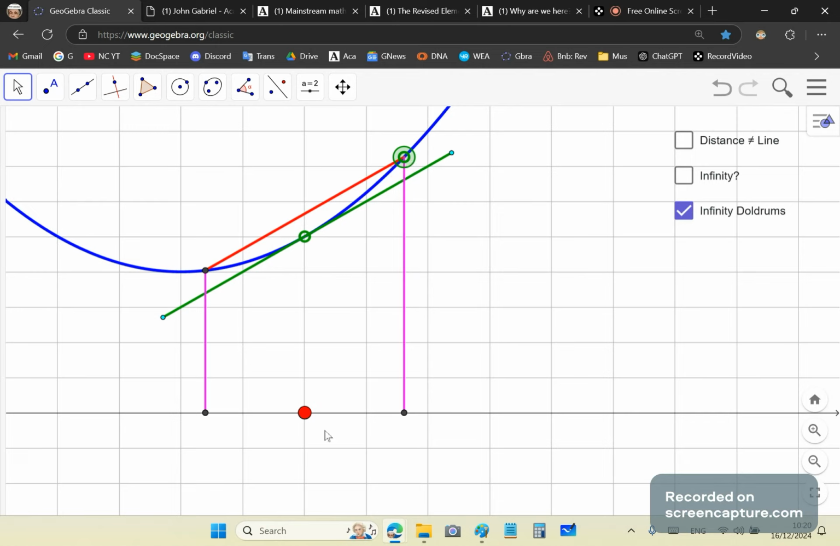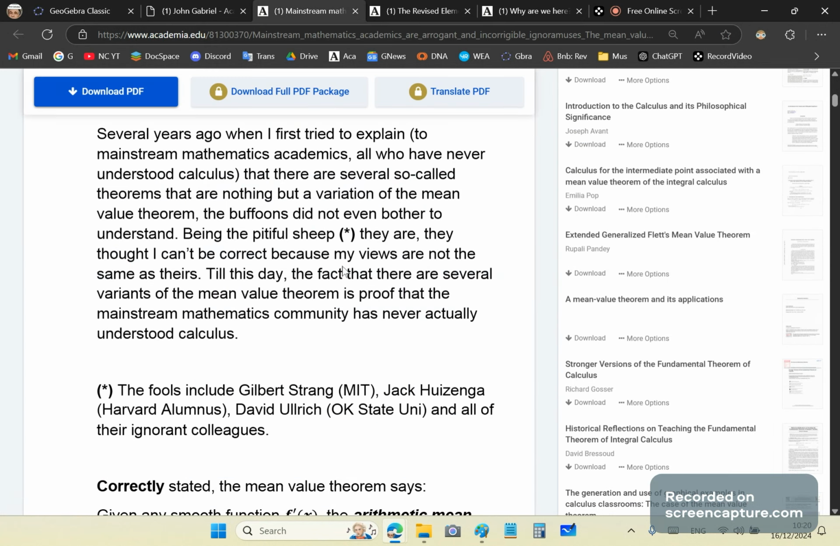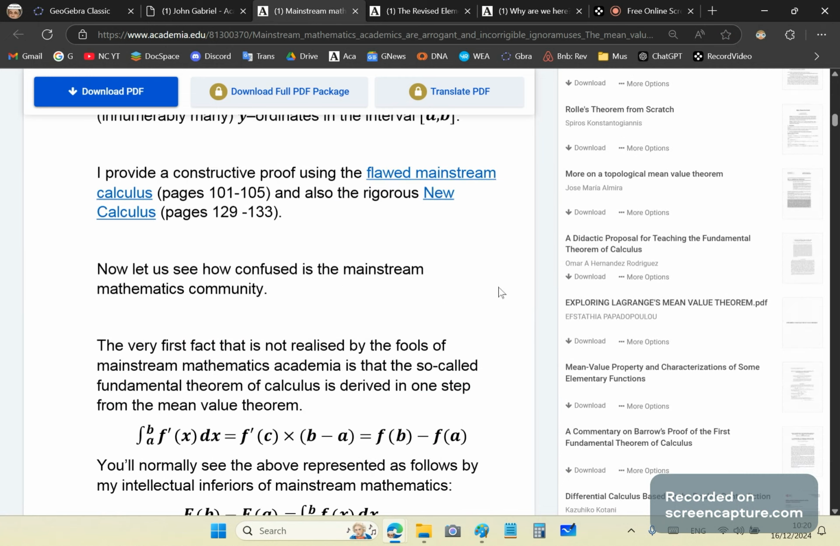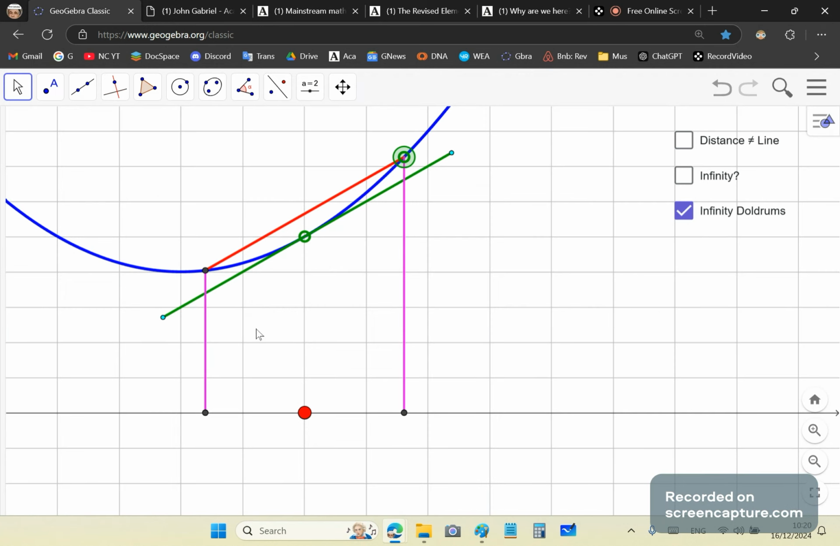So the MVT is possible because of a telescoping sum. And I'm going to place a link to this fantastic article, which was written for mainstream professors of mathematics and calculus. And you can look at it. And the mean is itself not a sum. The mean is not a sum, by the way, because a sum is not a mean. And what does a mean mean?